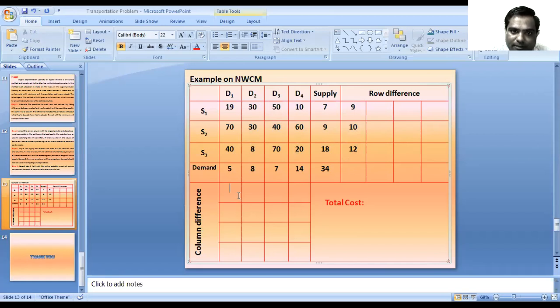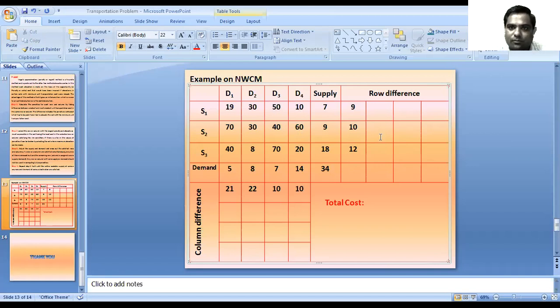Then the column differences. The smallest is 19 and the next smallest is 40, so the difference is 21. The smallest is 8 and the next smallest is 30, so the difference is 22. The smallest is 40 and the next smallest is 50, the difference is 10 units. The smallest is 10 and the next smallest is 20, so the difference is again 10 units.